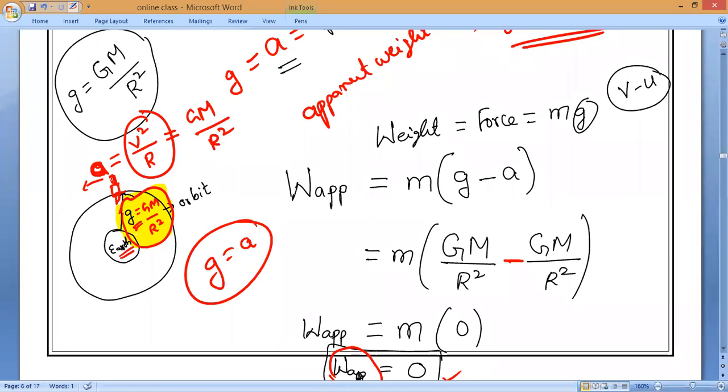If only action is there, no reaction force, no opposite force, then the entire force will be converted to make the body revolve. Or in the case of free fall, the entire force of the earth is only trying to pull towards its center.